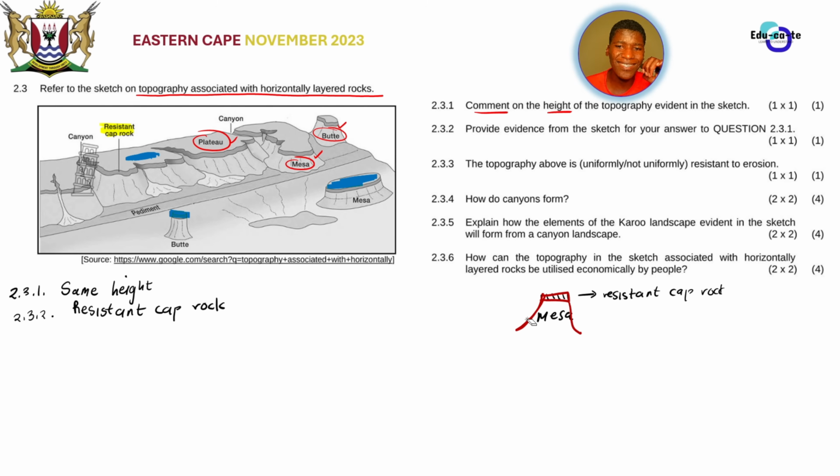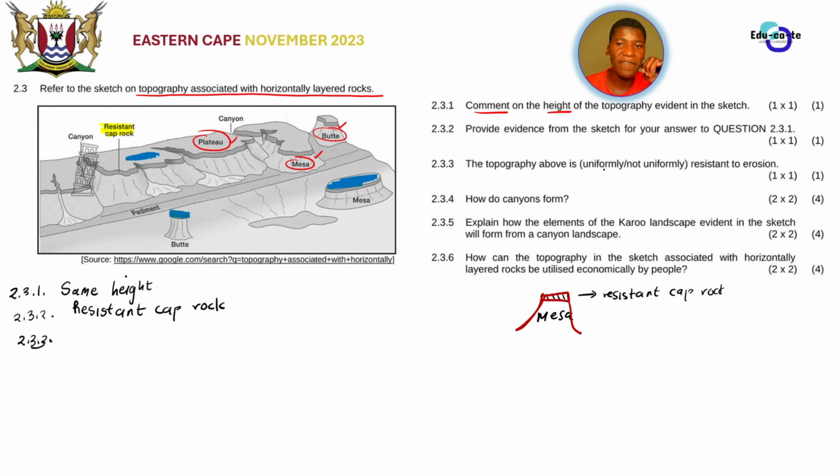Okay, the mesa sides were eroded to remain with a what? With a smaller butte. So that is the reason why we say that we end up having the same height, given that we have a resistant cap rock. Now let's look at 2.3.3.